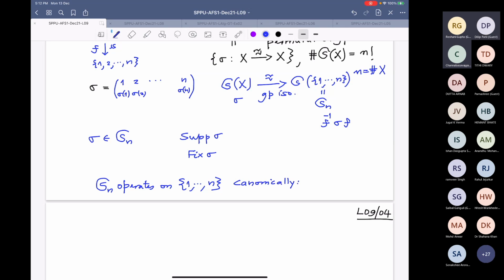How does it operate? It's clear. If you take S_n cross 1 to n to 1 to n, this is the operation map. What is it? Sigma comma i, you map it to sigma evaluated at i. Evaluation. There cannot be any canonical map better than this. Or equivalently, you have to give the group homomorphism from S_n to S_n, like a theta map.